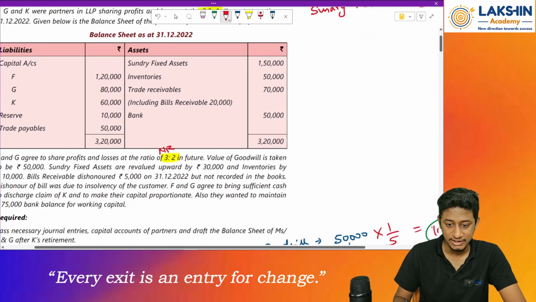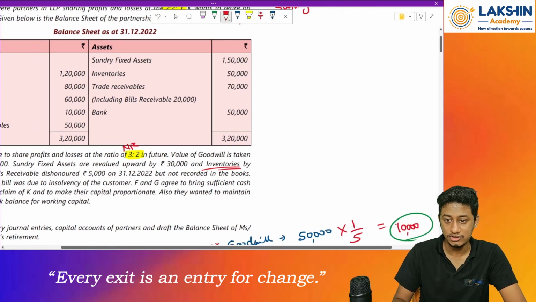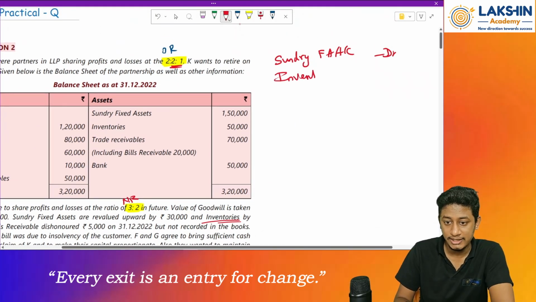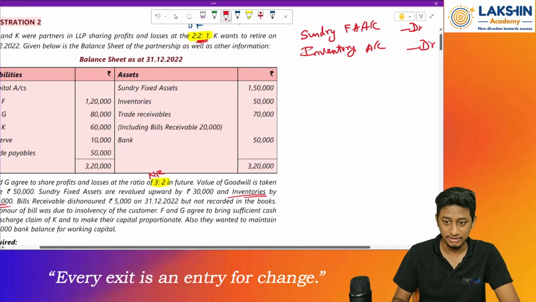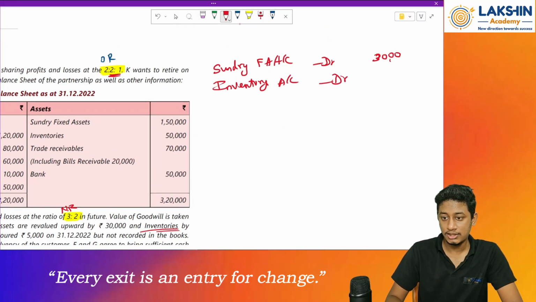Then inventory also increased upward by rupees 10,000. Inventory is an asset, it increases, so debit. Inventory account debited. The values are 30,000 and rupees 10,000. Okay, fine.